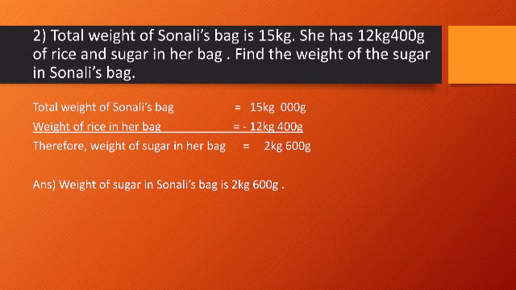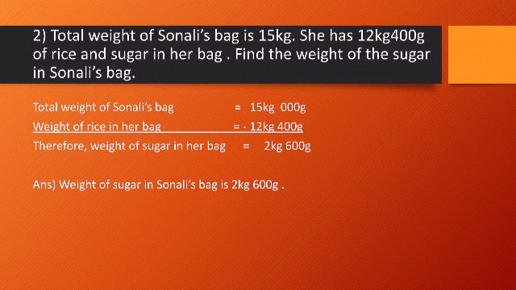Now it is said total weight of Sonali's bag is 15 kg. Out of 15 kg, 12 kg 400 gram is the weight of the rice that she has bought, and the rest is the weight of the sugar. So now you have to find how much sugar Sonali has in her bag.